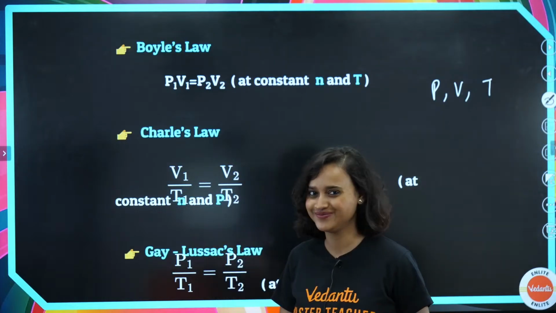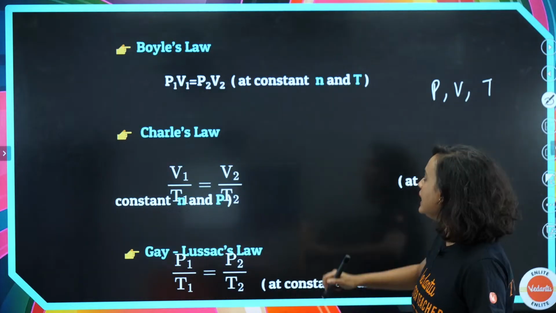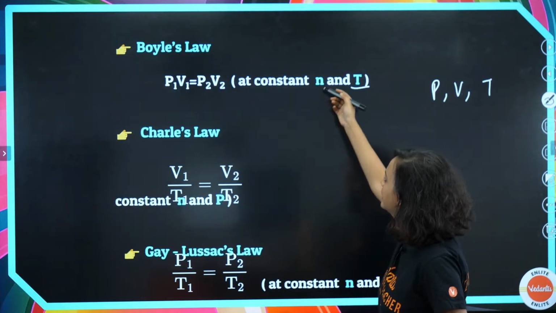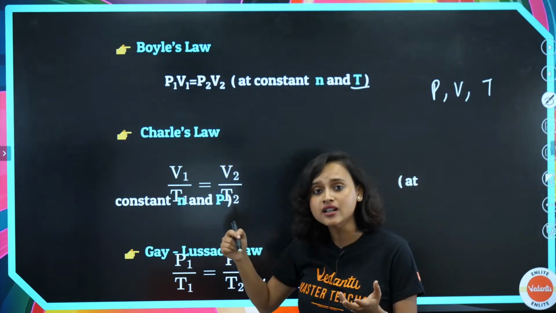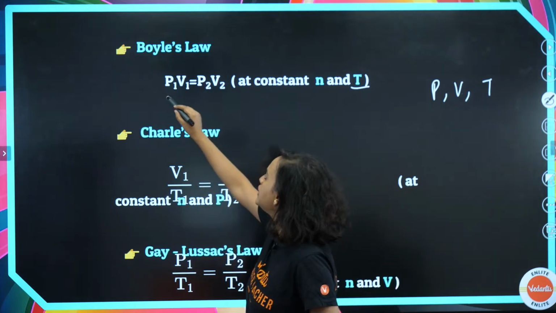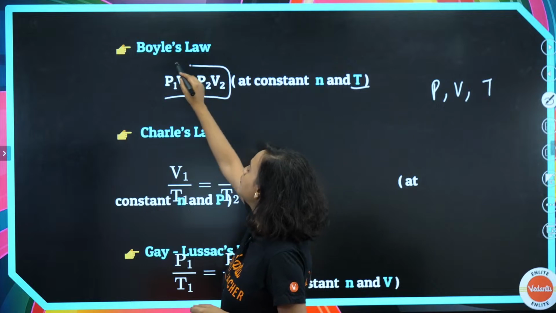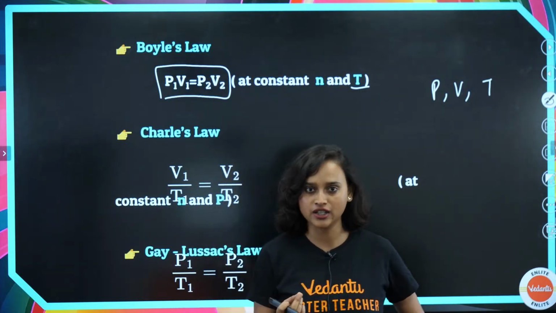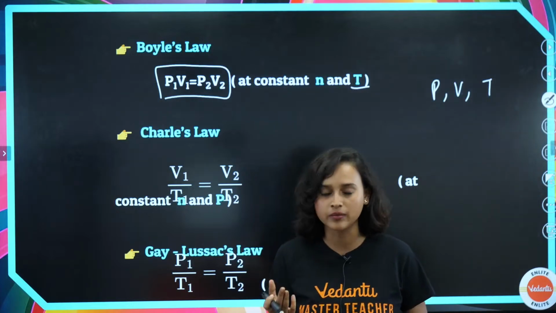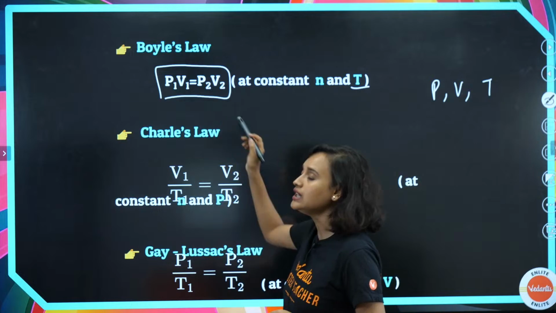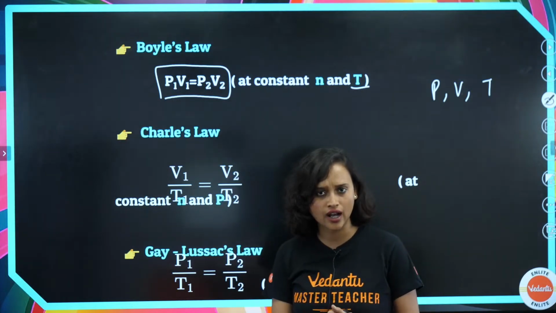So, in the first case, temperature is kept constant. n is also constant, and we have arrived at an equation which is P1 V1 equals P2 V2. So when we keep the temperature constant, this is the equation that we come across. I will also show you the graph, so don't worry.